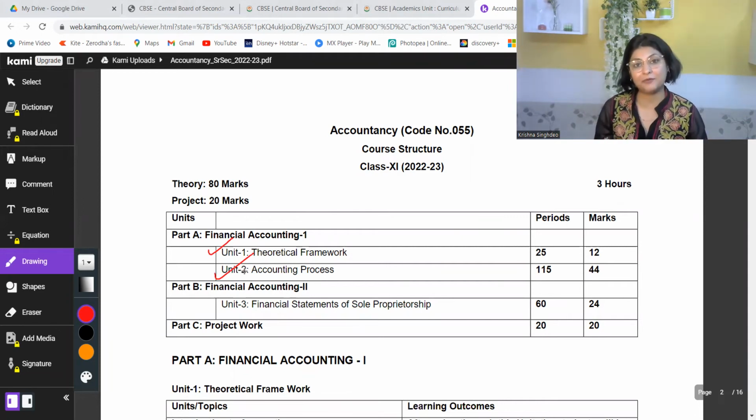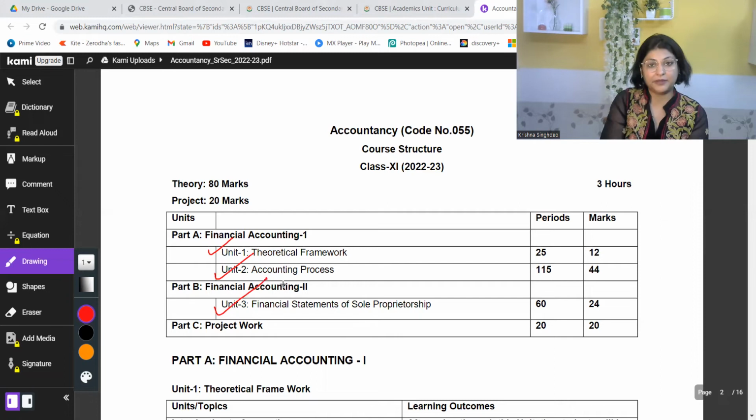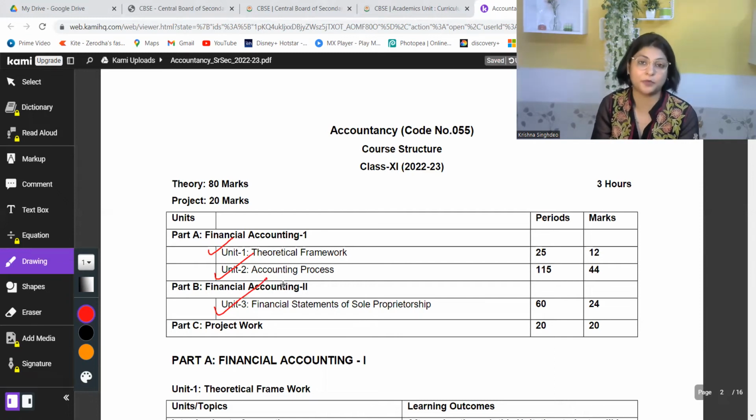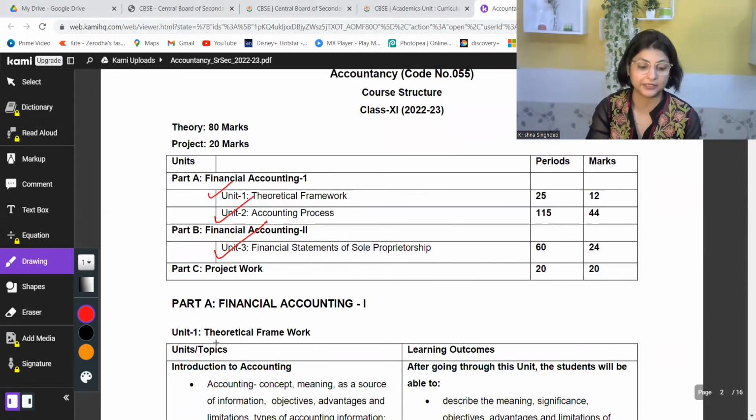If you refer to any book, the number of chapters are going to be different from these units. Then the second part is unit 3, financial statements of sole proprietor. So in this way, your whole syllabus is bifurcated. Now let us see each one by one in detail, what is covered under this.